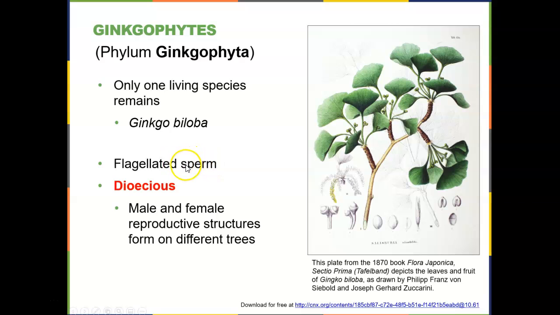Most of the plants do not. It's dioecious, meaning it has male and female reproductive structures on different trees. So remember back when we talked about the pines, we had male cones and female cones on the same tree. For the ginkgo, you will have a male tree and a female tree. So their reproductive structures are on totally separate trees.